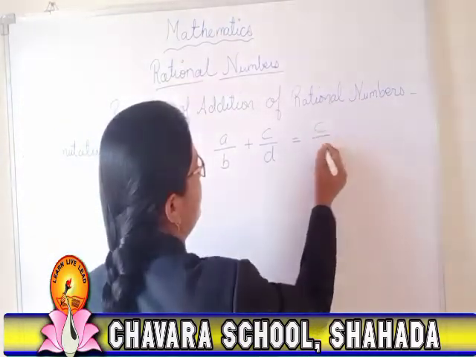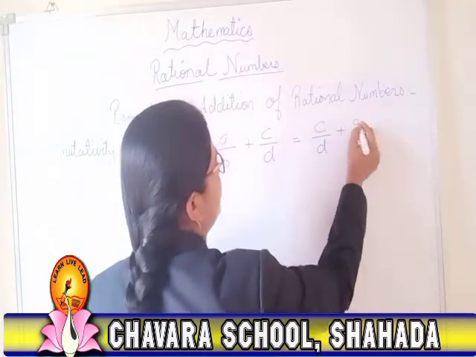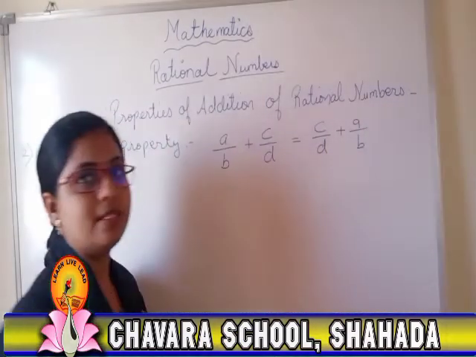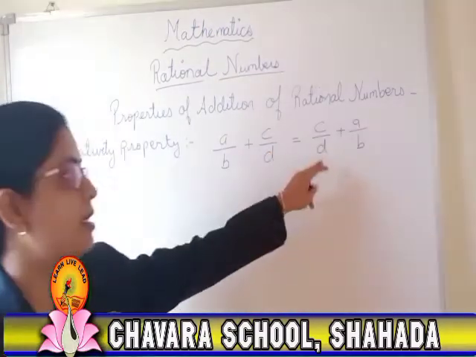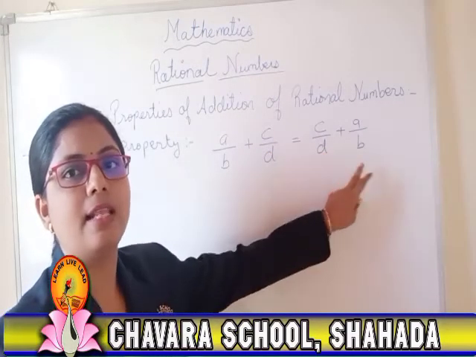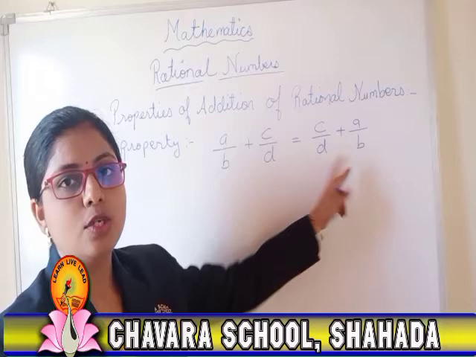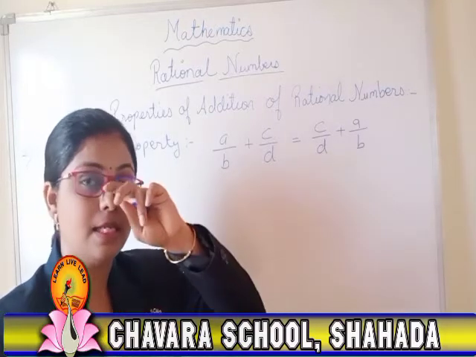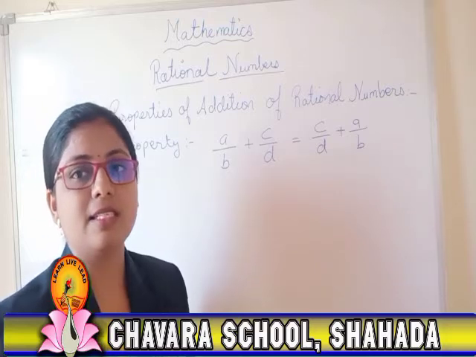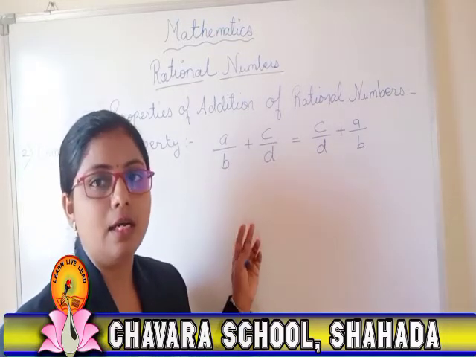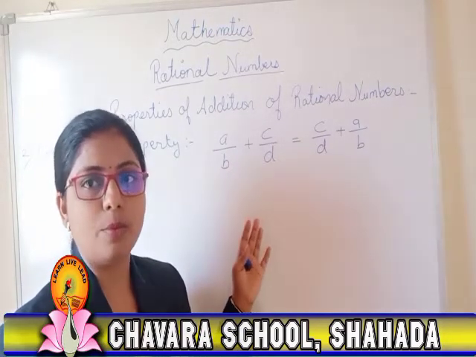So C upon D plus A upon B. You can see the second term is written first and then the first term is written. After interchanging the places, you should still get the same answer. So we can say that the given example is commutative.